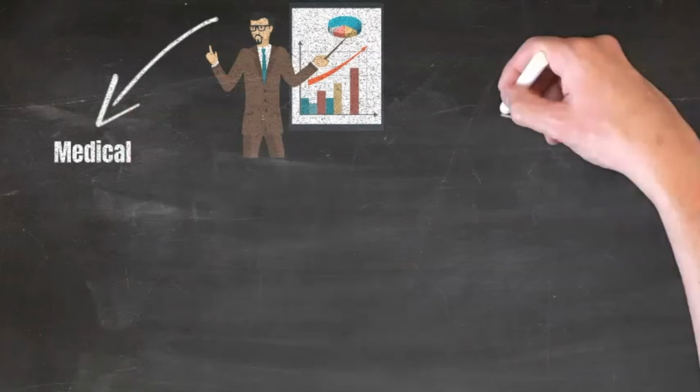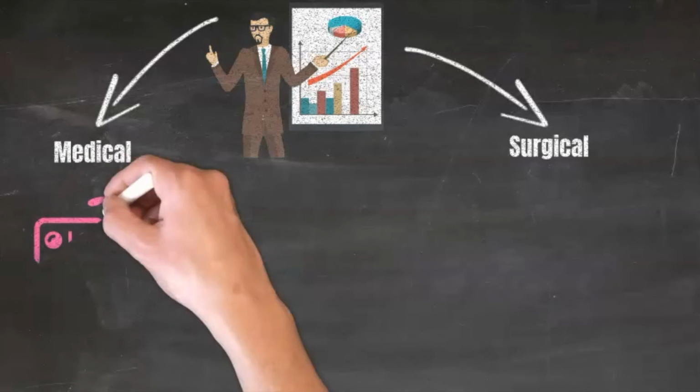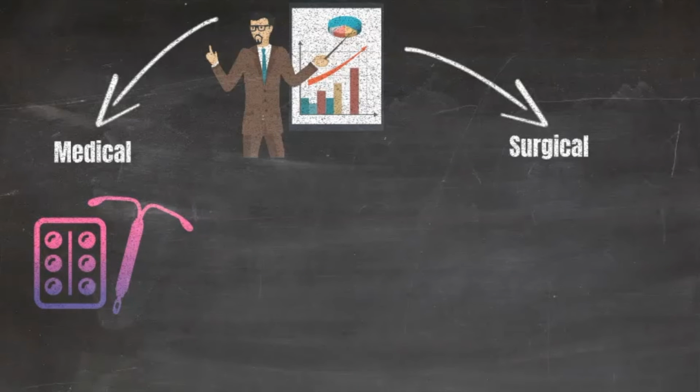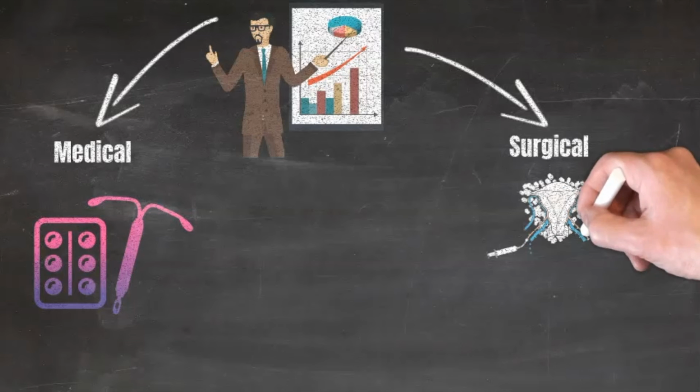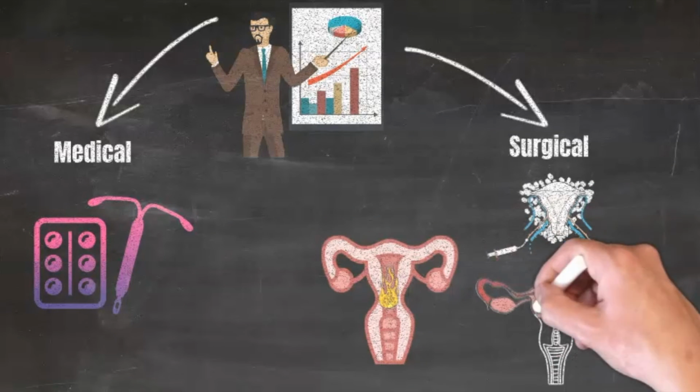Long-term treatment can be divided into medical and surgical, but do not forget to treat the primary cause. Medical treatment includes inserting the levonorgestrel intrauterine device, combined oral contraceptive pills, or progestin, oral or intramuscular. Surgical treatment includes uterine artery embolization, endometrial ablation, or a hysterectomy.